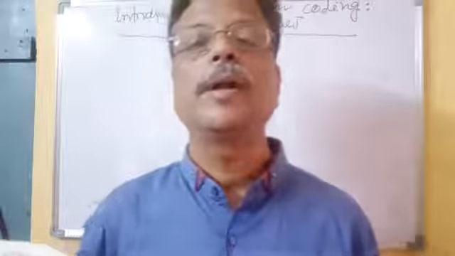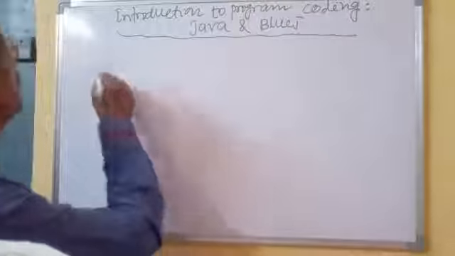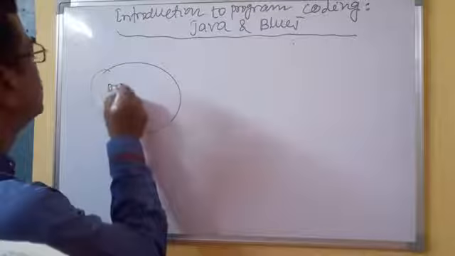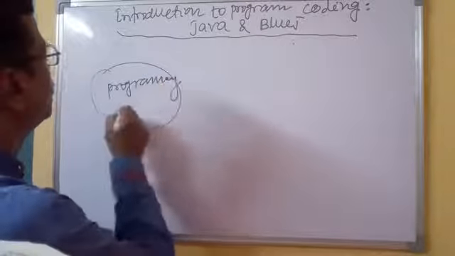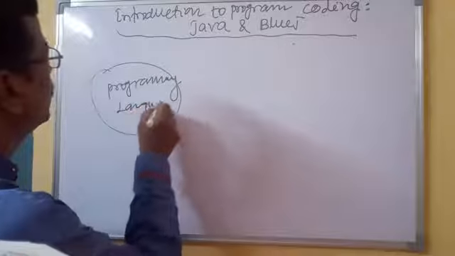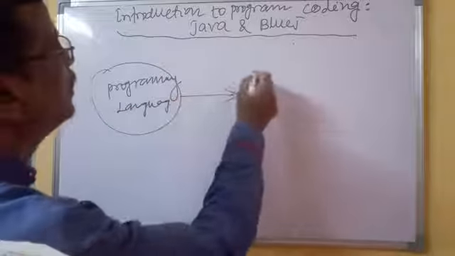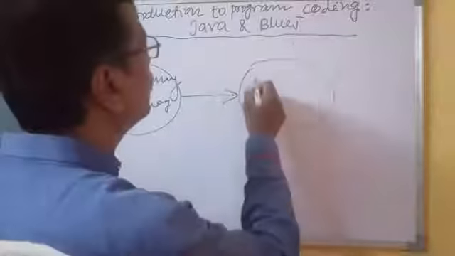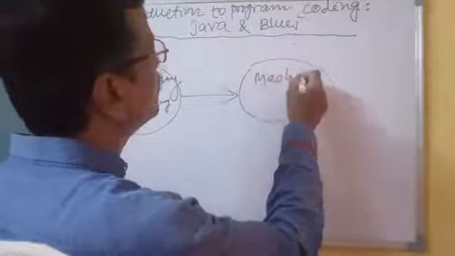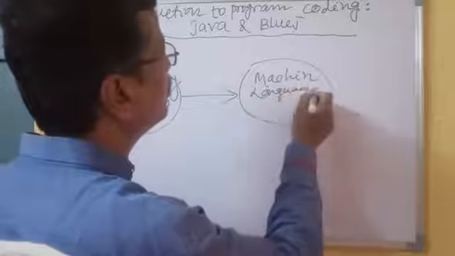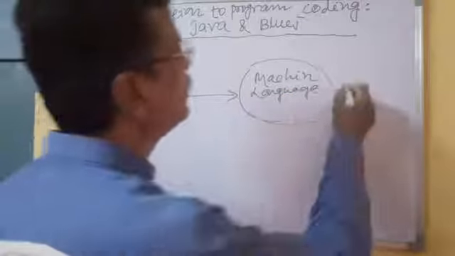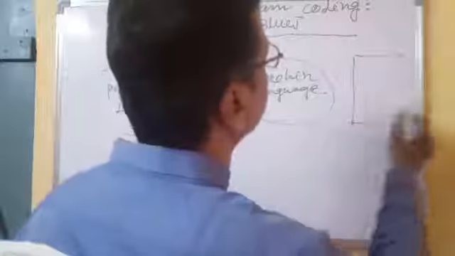So this is your programming language, this is your machine language, that is your 0 and 1 language, then this is your machine.